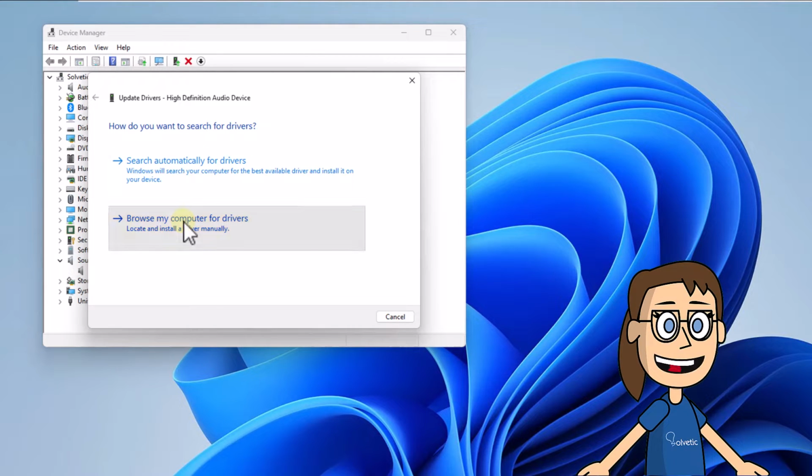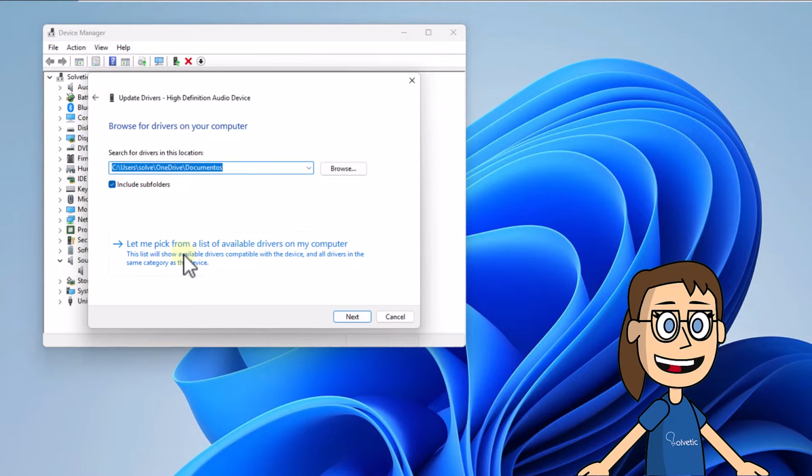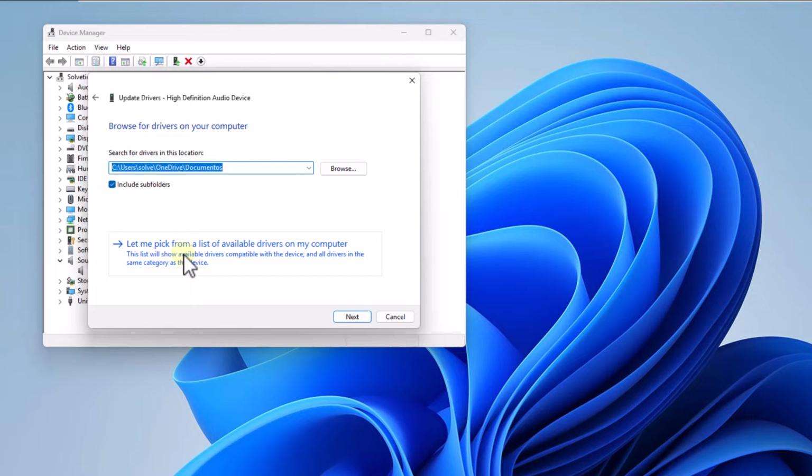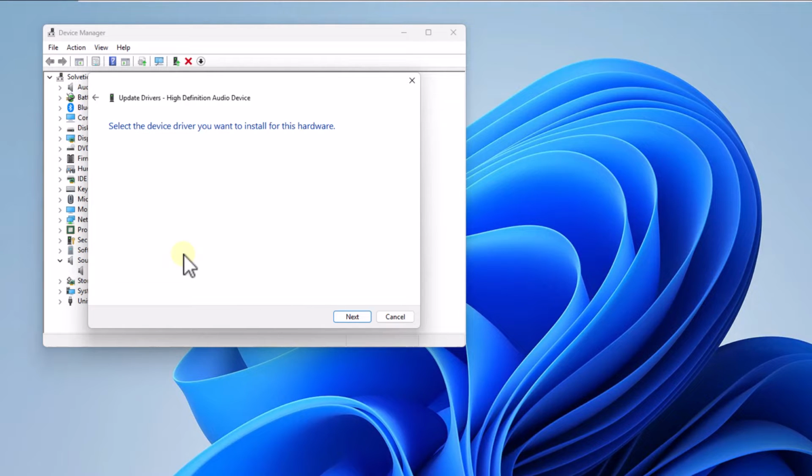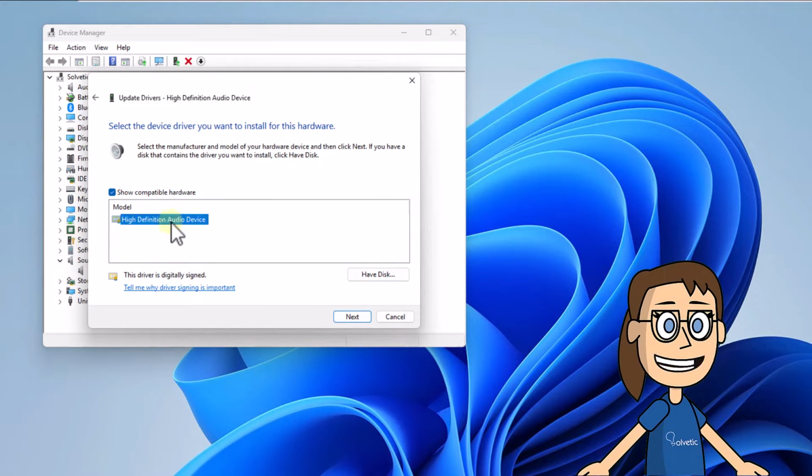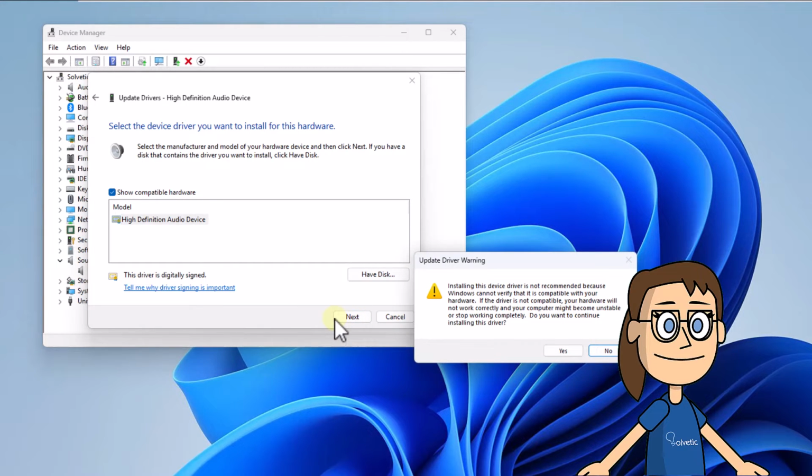Then click on the option Let me pick from a list of available drivers on my computer. After this, select the available hardware, and when you click Next, you must confirm the process by clicking Yes. Wait for the driver to be installed.